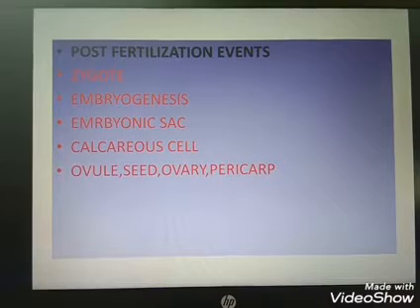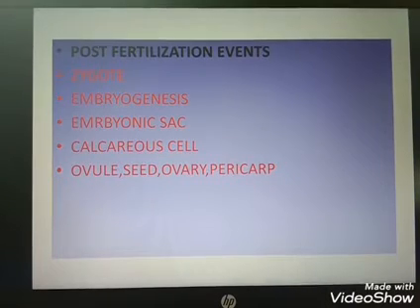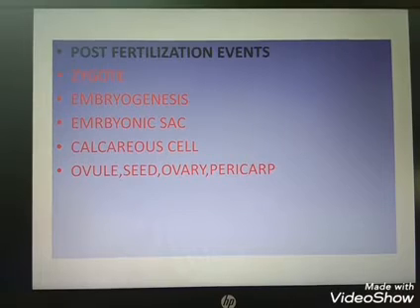Genesis means synthesis. In sexually reproducing organisms, the zygote is formed. In external fertilization, the zygote is formed in the external environment. In organisms where fertilization is internal, the zygote is formed inside the body. Clear? So the development of the zygote depends on the type of life cycle and the environment.